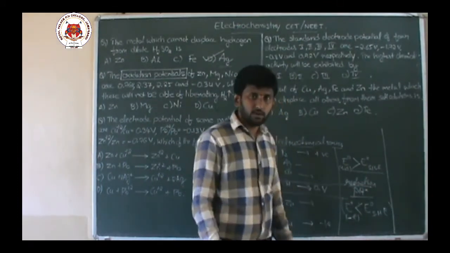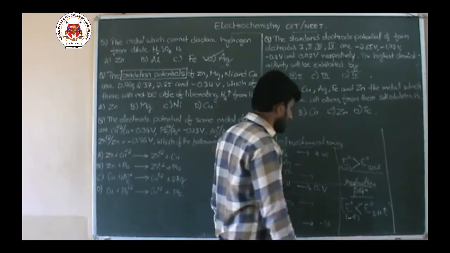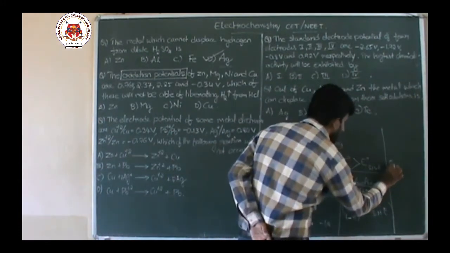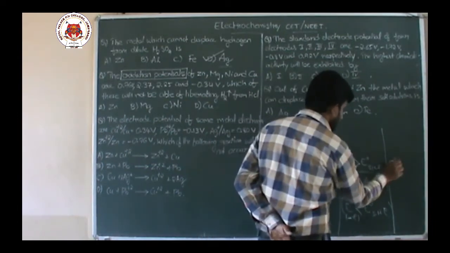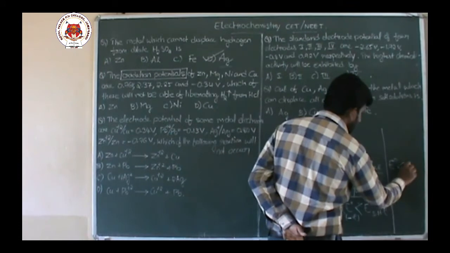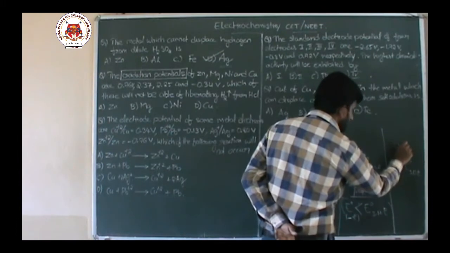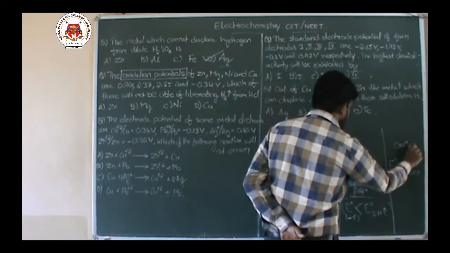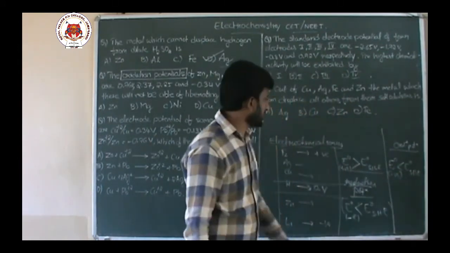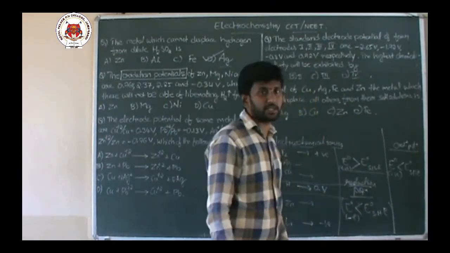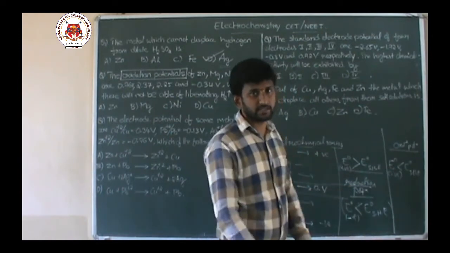So what happens now with respect to oxidation potential? The cases get reversed. All those elements whose oxidation potential is less than that of the standard hydrogen electrode, meaning negative potential, cannot liberate hydrogen gas.